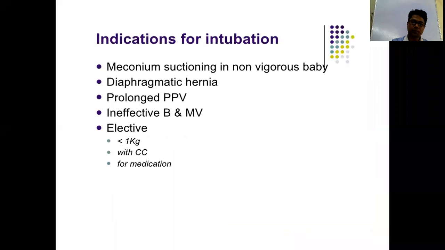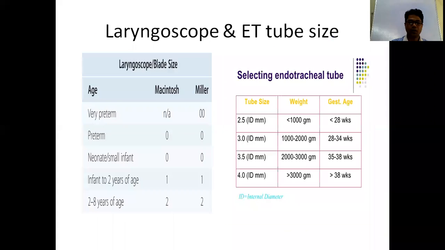These are the laryngoscope sizes. For very preterm, that is 00 Miller. For preterm, it is size 0. And for a neonate, you can use 1.